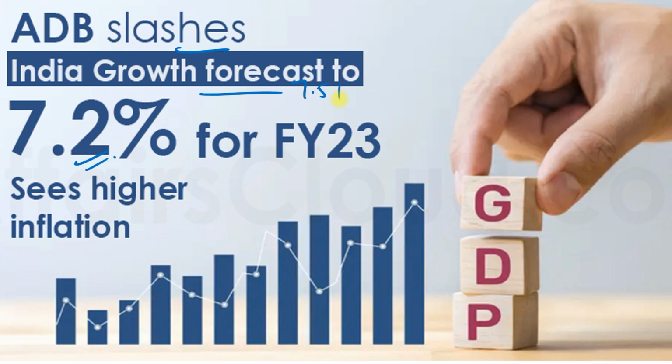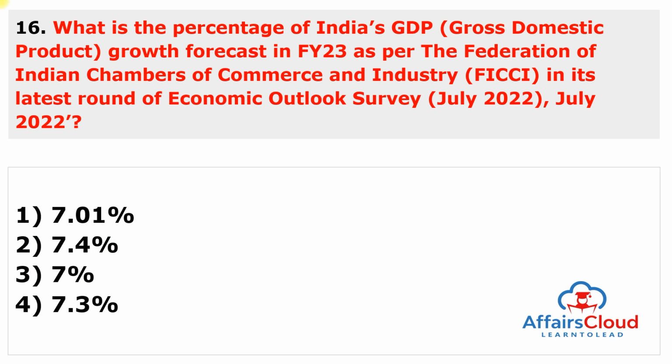Earlier they predicted 7.5%. What is the percentage of India's GDP growth forecast in financial year 23 as per the Federation of Indian Chambers of Commerce and Industry, or FICCI, in its latest round of Economic Outlook Survey of July 2022? Remember, Economic Outlook Survey is published by FICCI. This is Federation of Indian Chamber of Commerce and Industry, and they also lowered the forecast of India's GDP in the financial year 23 to 7%.